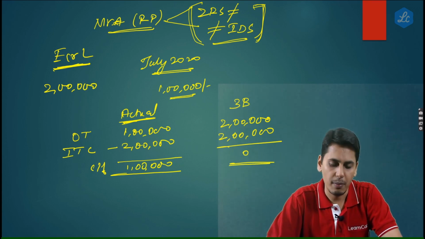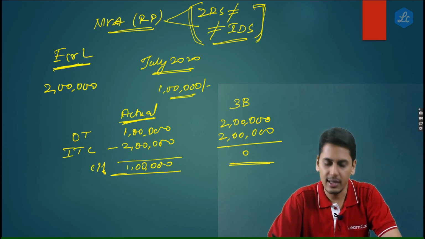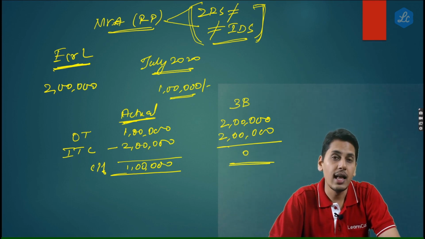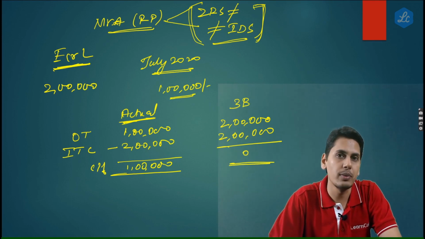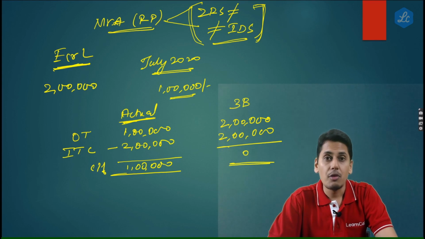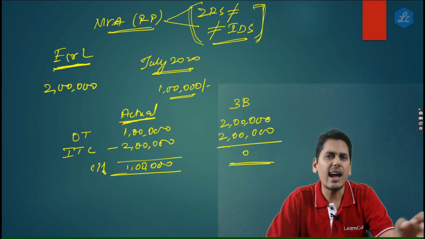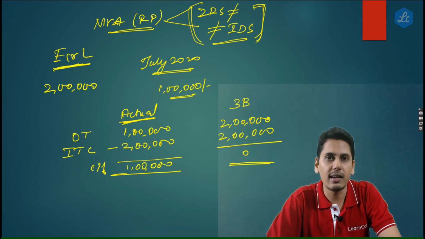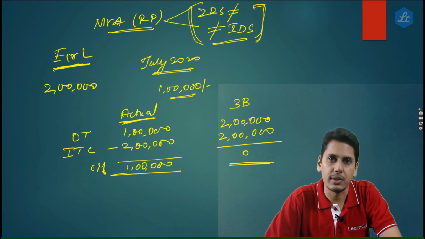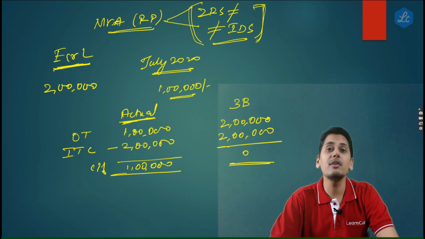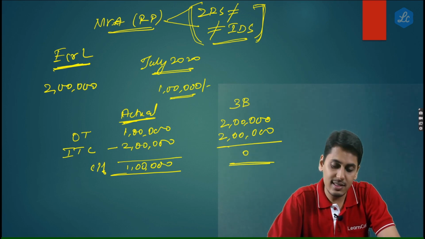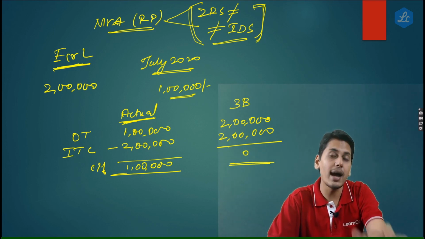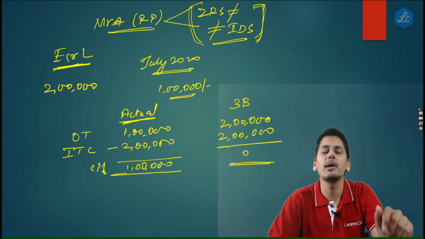Now friends, he goes to the government. He tells them, look, these are the invoices. This is the GSTR 1 I have filed. Everything has an output tax of rupees 1 lakh. But while filing GSTR 3B, an articled assistant made a mistake, a typographical error, and instead of 1 lakh, he punched it as 2 lakh rupees. So this is the error which has happened. This is a manual error, that instead of 1 lakh, the tax liability in 3B was manually punched as 2 lakh. This is a human error which has occurred.